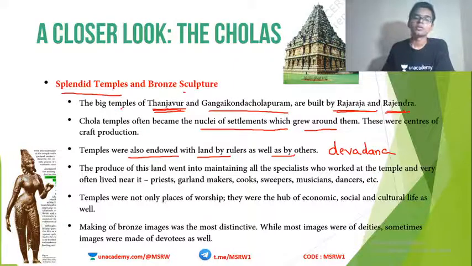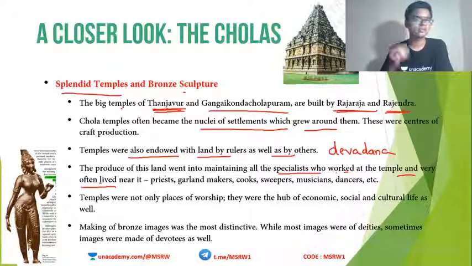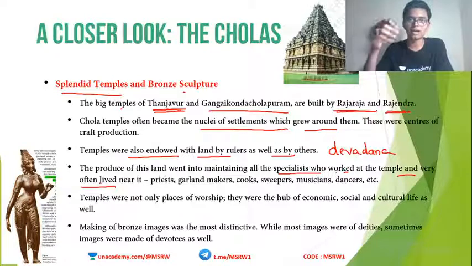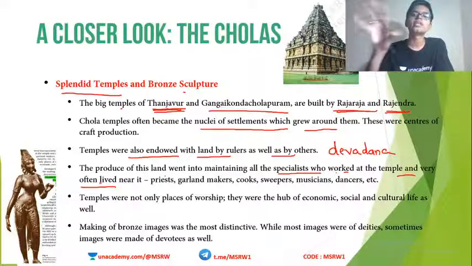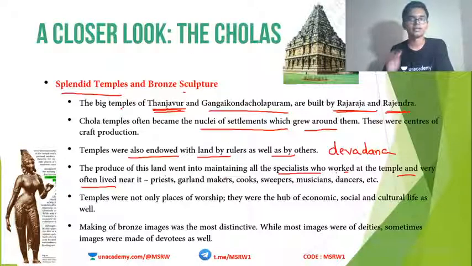Clear? Now, the produce of this land went into maintaining the specialists who worked in the temple. Obviously, the temple has lots of specialists. Priests are there, people need to make garlands, people have to cook the prasada, musicians are there, dancers are there, the cleaning people are there. So, all these people had to be paid adequately. All the revenue obtained from these land grants was used for these purposes within the temple itself. Temples were not only places of worship, they were hubs of economic, social and cultural life as well. I already explained this to you.